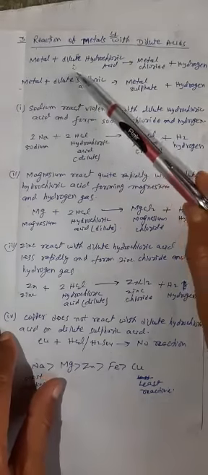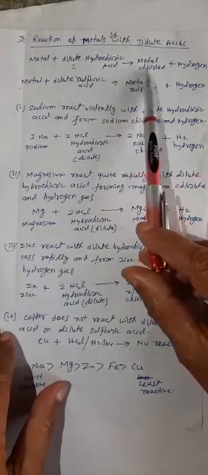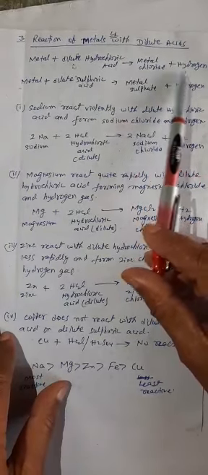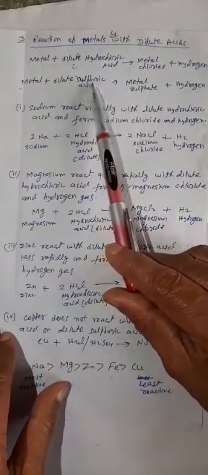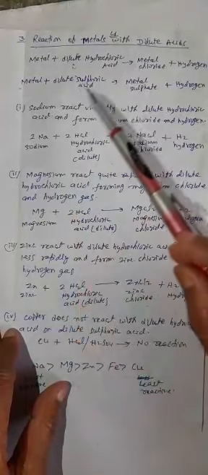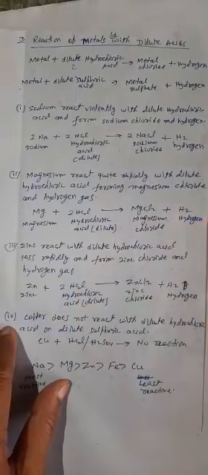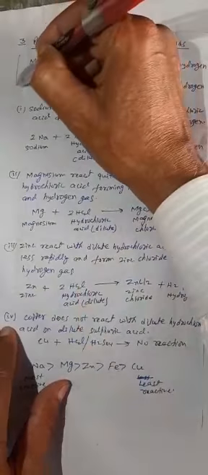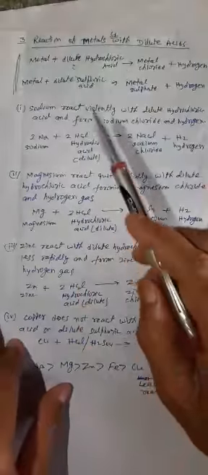I have written: metal plus dilute hydrochloric acid gives metal chloride plus hydrogen, and metal plus dilute sulfuric acid gives metal sulfate plus hydrogen. Now we shall discuss one by one. This is the common reaction of how metals react with dilute acid.